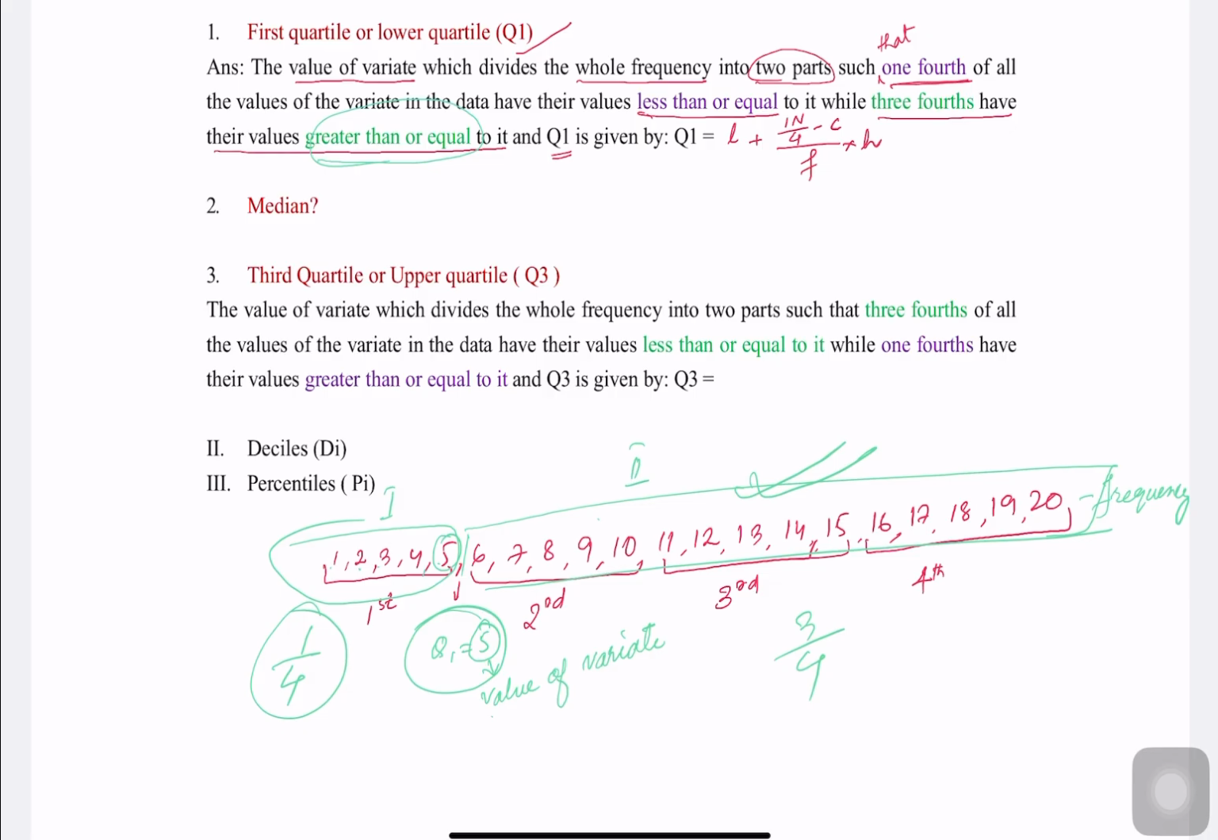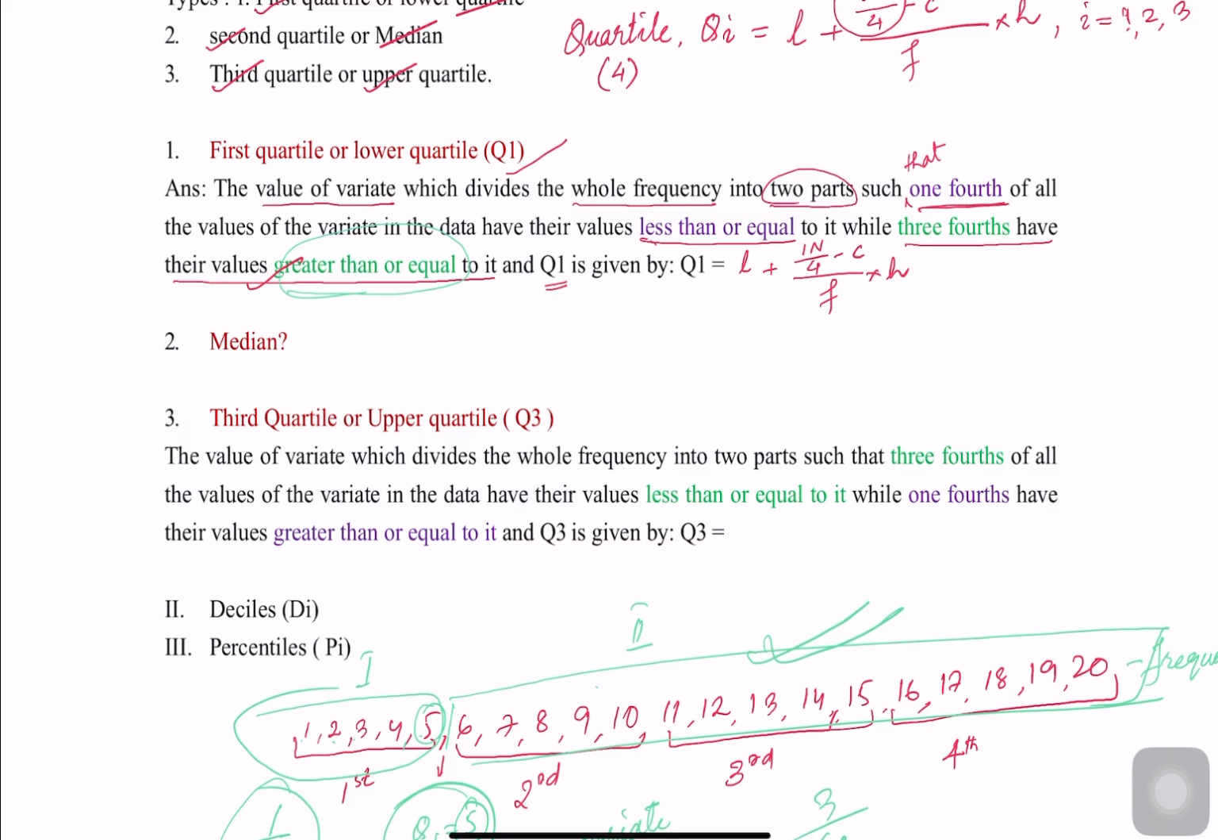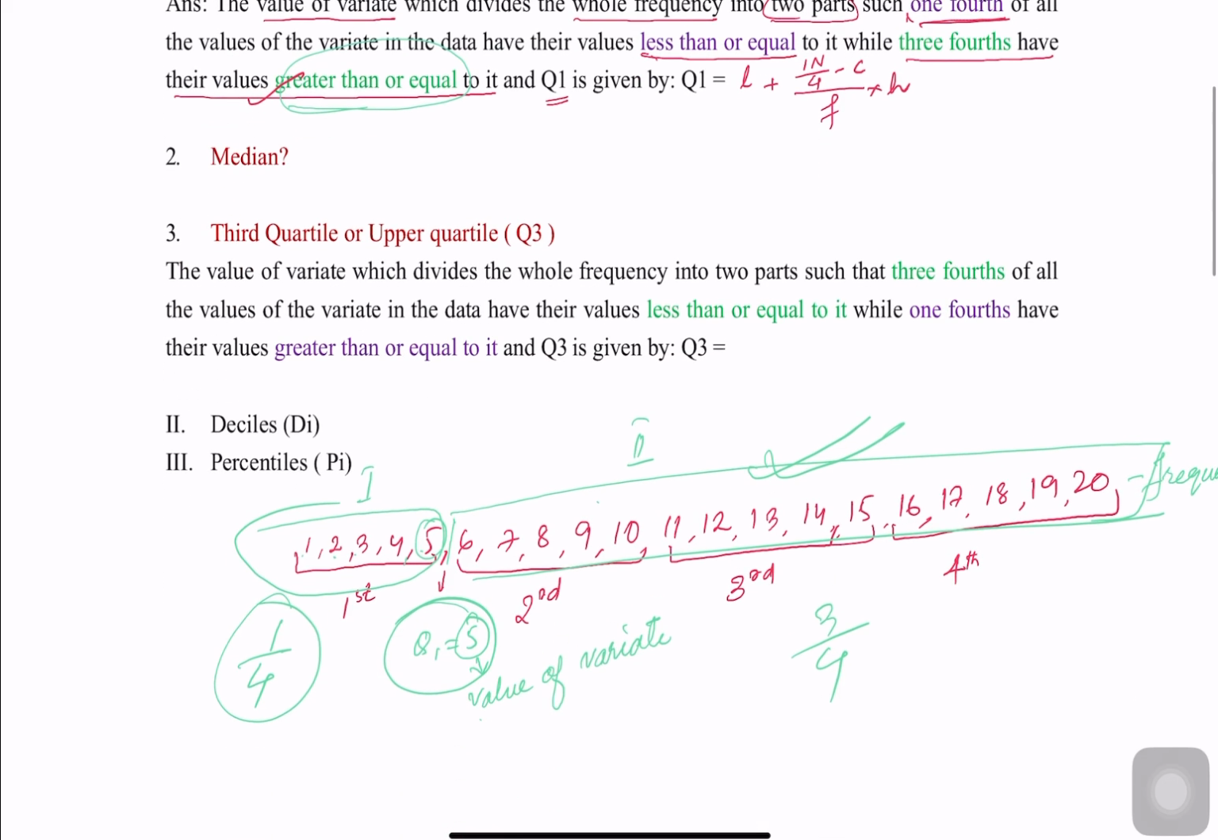And now next let's go to median. How about median? We have learned about median previously. Let's go to the third quartile or upper quartile, and it is denoted by Q3.